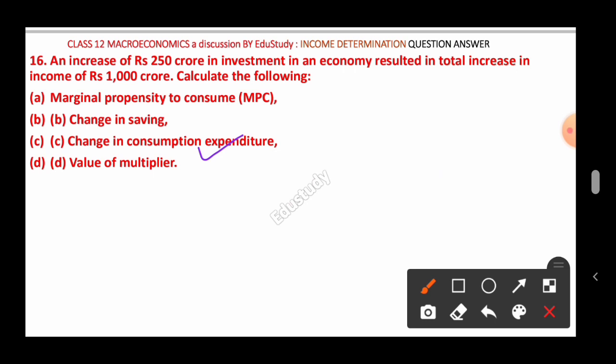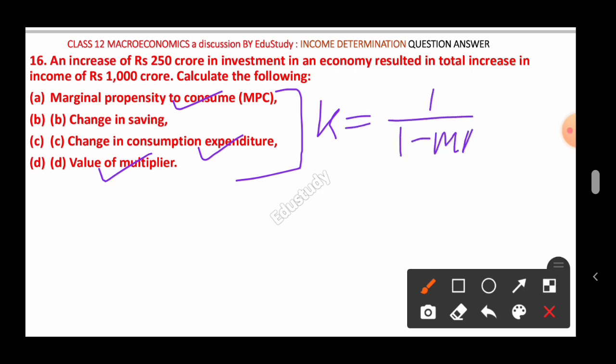To find the MPC, we have to use the value of multiplier. So the relationship between MPC and multiplier is the formula, that is K equal to 1 by 1 minus MPC.